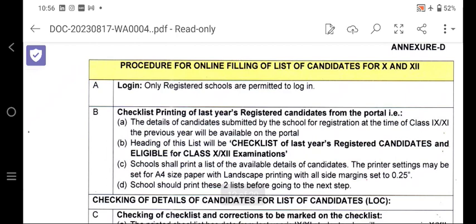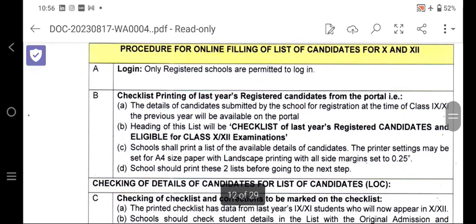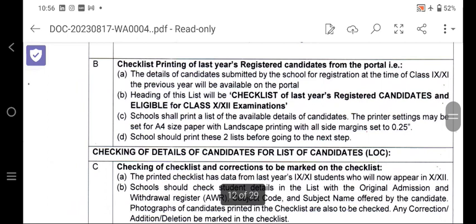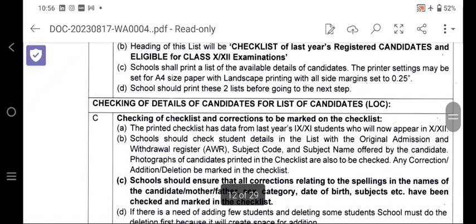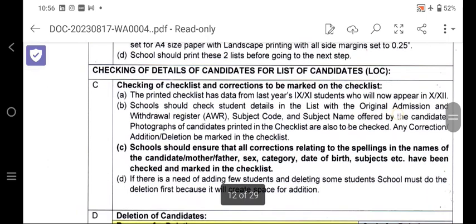Procedure of the online filling of the candidates: first login for class 10 and 12. There will be a checklist for the class 9 and 11 students' registration. The heading of the list will be the checklist of the last year registered candidates eligible for the 9 and 10 examination. The school shall print it, and the printer setting may be set to A4 page with landscape. The school should print these two lists before going to the next step. What is the next step?